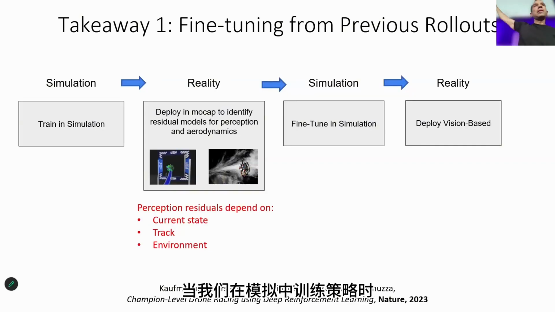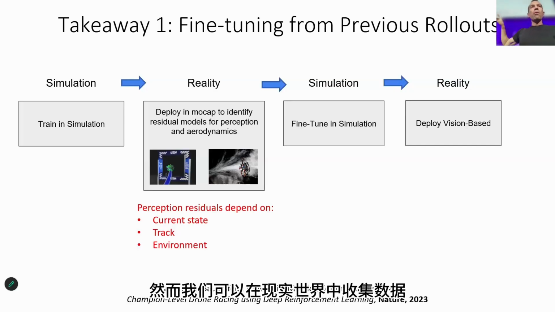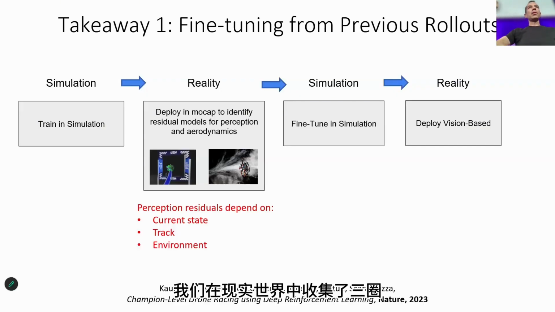When we train the policy in simulation and we deploy it in the real world, we are not able to outperform the world champion. We are just a little bit below the world champion because of the residual models of perception and aerodynamics. However, we can collect data in the real world. We collected 3 laps in the real world, so about 300 meters of trajectory.